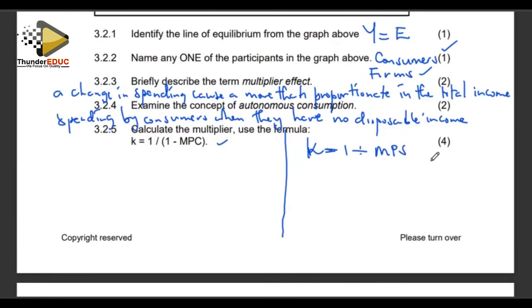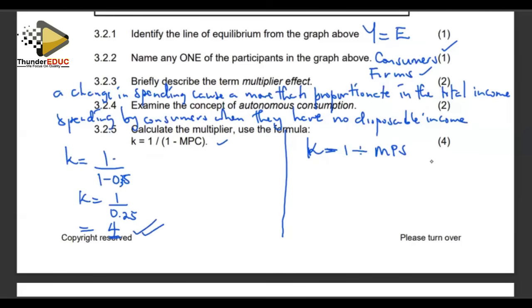Right, 1 over 1 minus MPC, we are saying our K is equal to 1 over 1 minus 0.75, which is our K is equal to 1 over 0.25, and our K is equal to 4. That is our multiplier. In this instance is equal to 4.